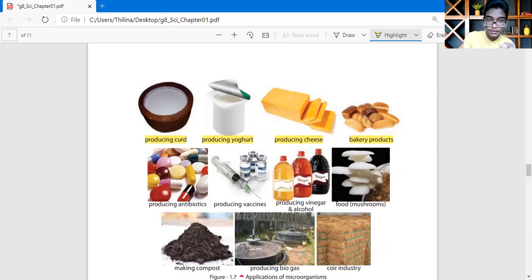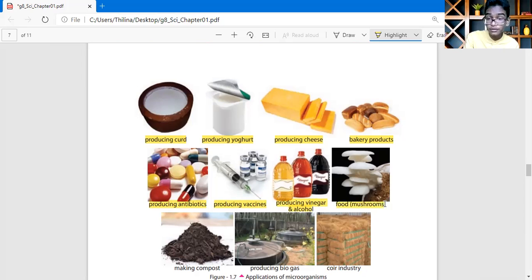Especially yeast, that is the microorganism. When producing antibiotics: why do doctors give us antibiotics when we are sick? Because the microorganisms go in and attack, and you will get well soon. Then vaccines, vinegar and alcohol. Alcohol is produced by yeast in sugar solution.